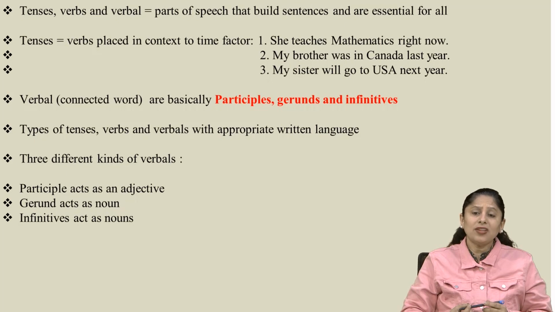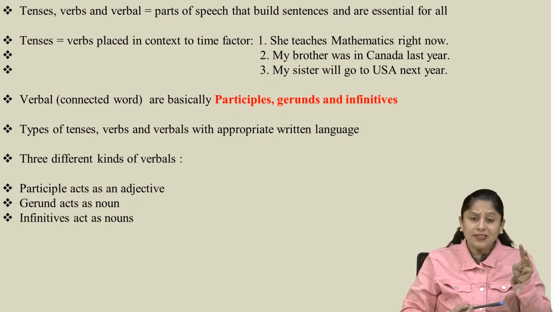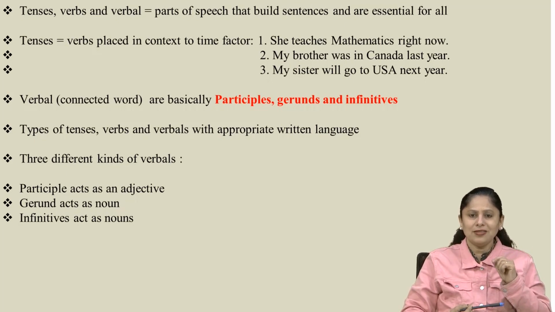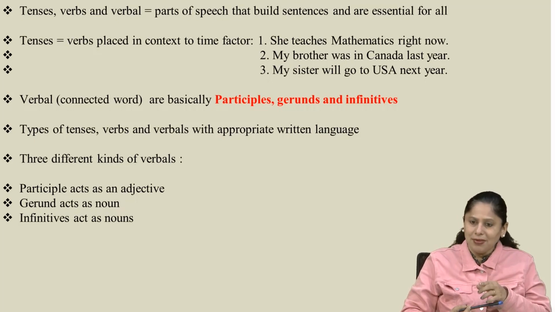My brother was in Canada last year. My sister will go to USA next year. All these 3 sentences are written with different period of time. In the first sentence you can see she teaches mathematics right now. It means that currently right now the teacher is teaching mathematics.